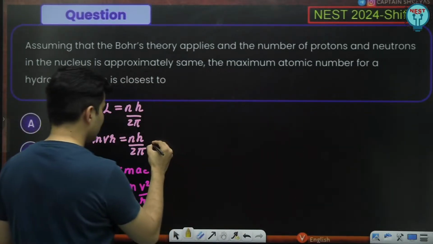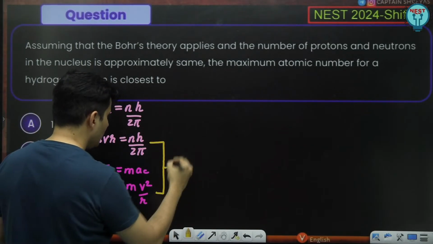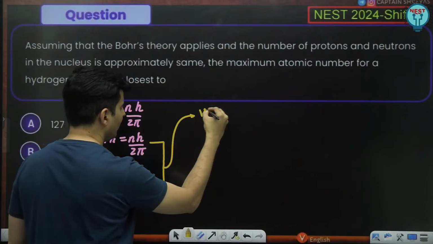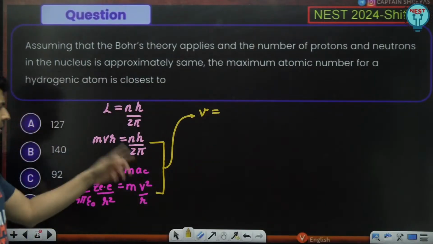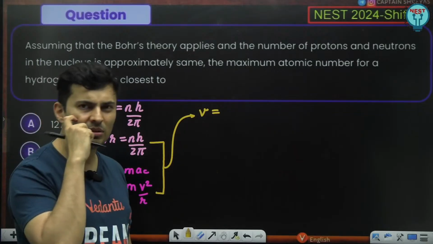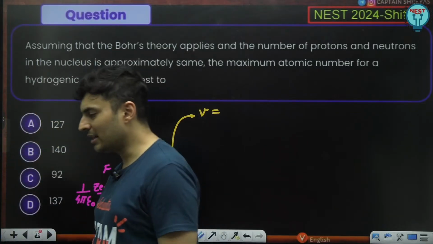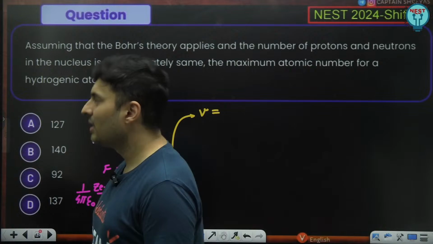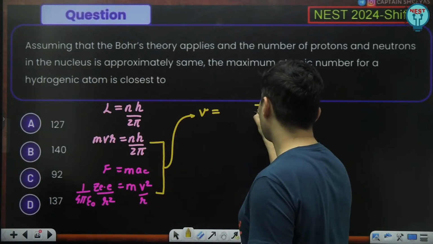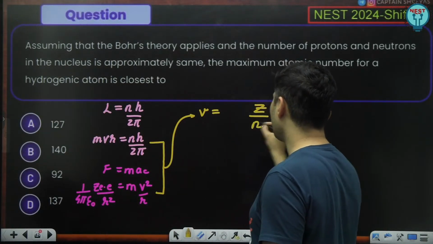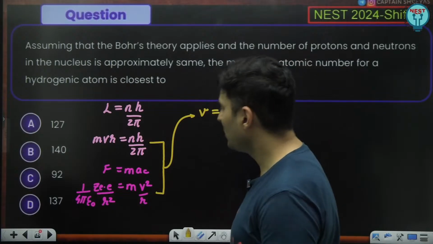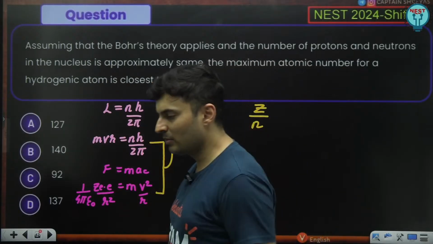Using these two equations, you get the equation for velocity. You can eliminate r from both of them and you get the equation of velocity. What is velocity proportional to? It is proportional to Z by n, if you remember it correctly.